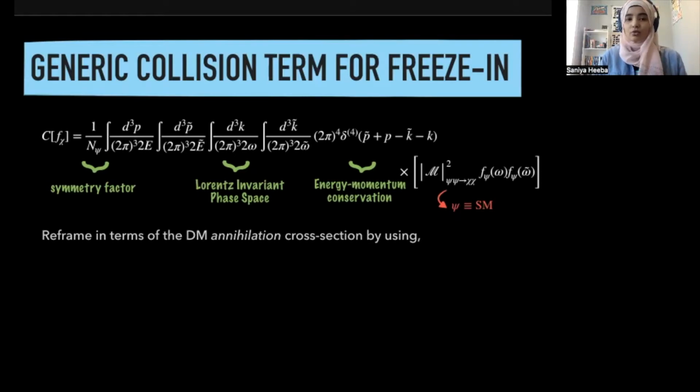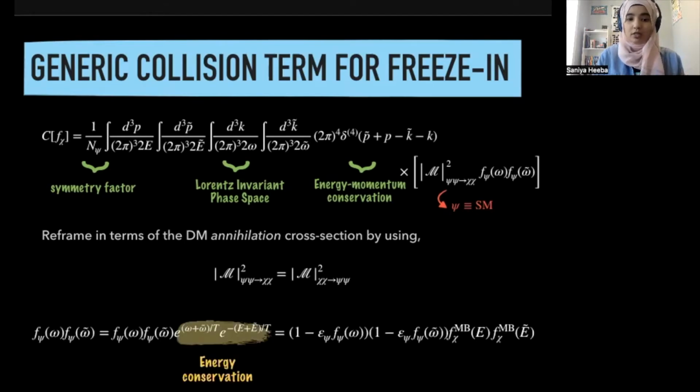The importance of this step will be clear as we go on through the talk. So this is quite simple to do. We know that the matrix element is CP invariant, which means that the matrix element of production is equal to the matrix element of annihilation. And we can actually change the phase space functions from the Standard Model phase space functions to some fiducial dark matter phase space functions by using energy and momentum conservation. This is a simple mathematical trick that you can employ.